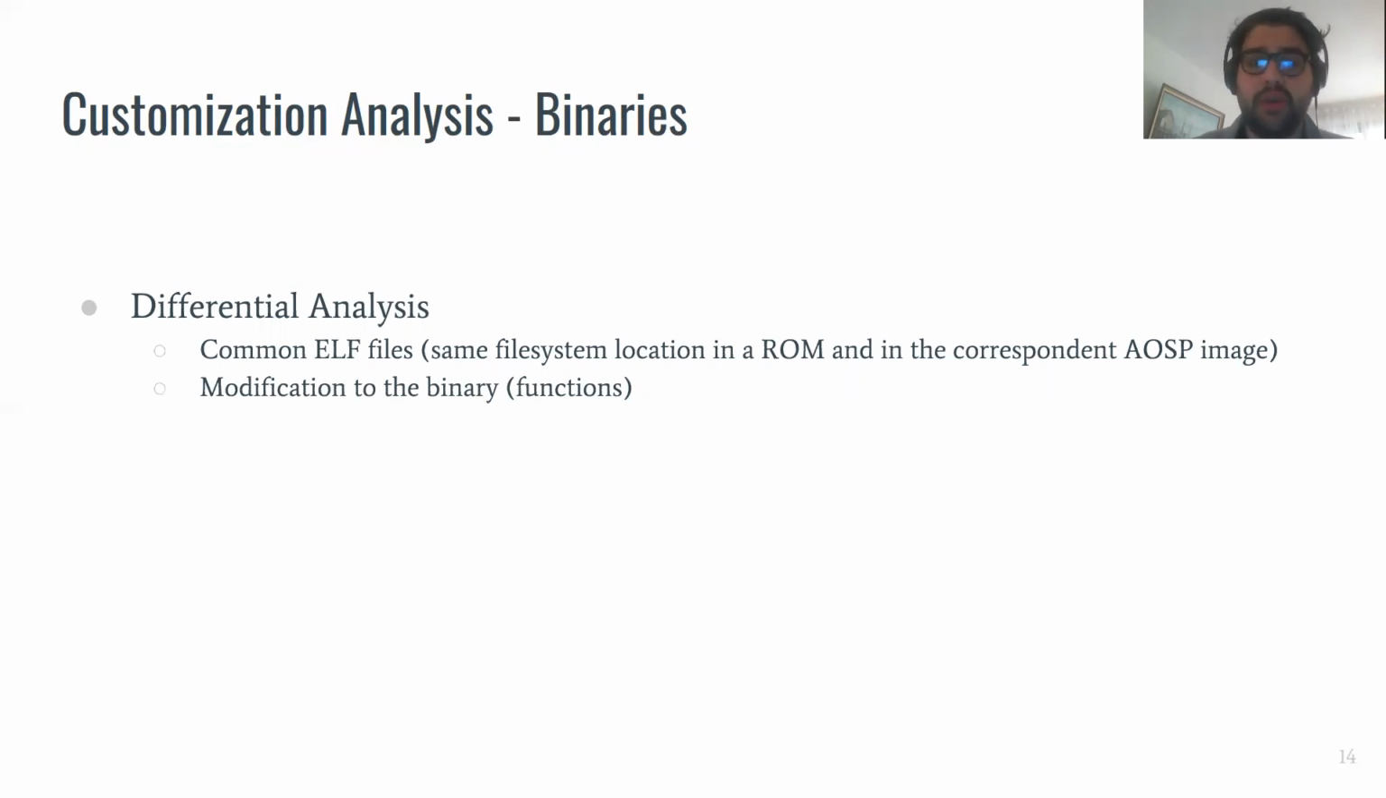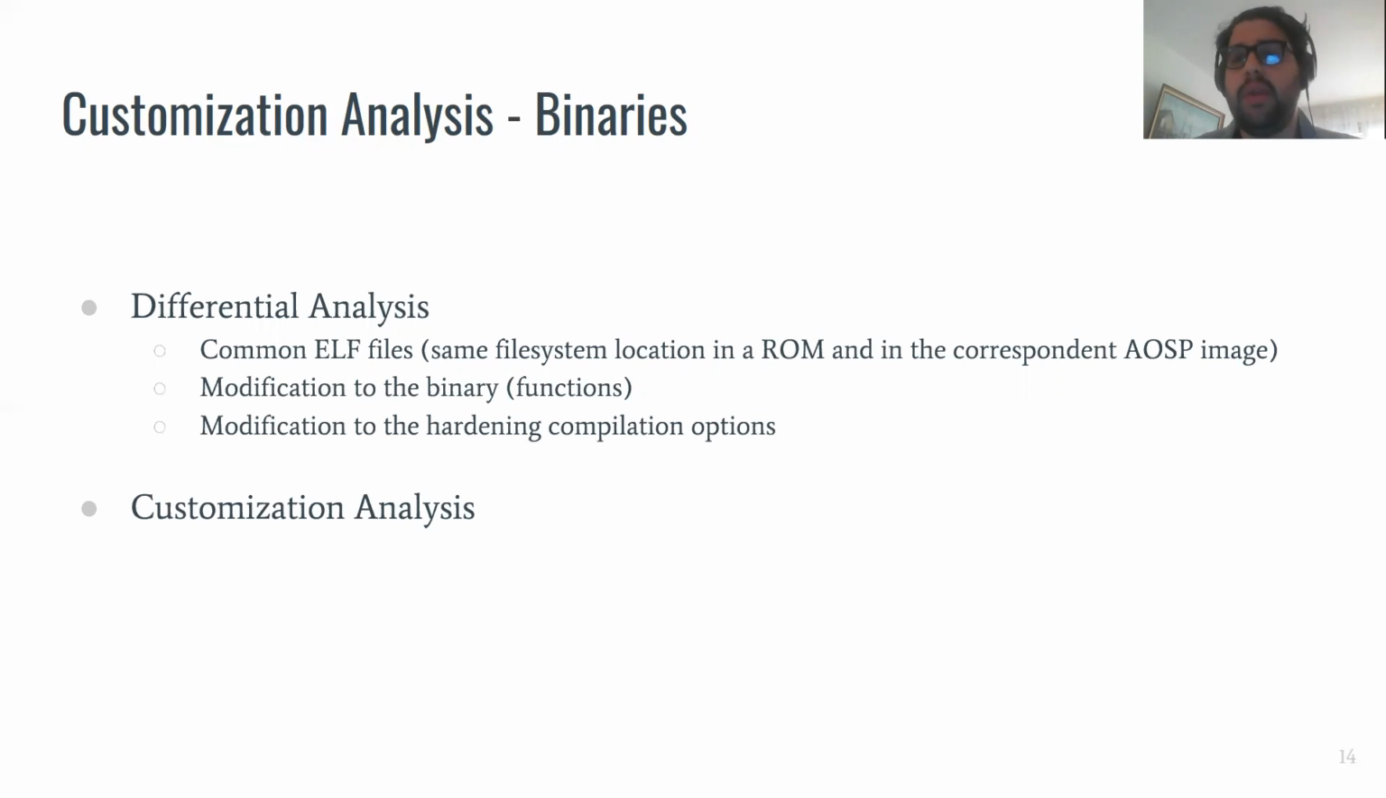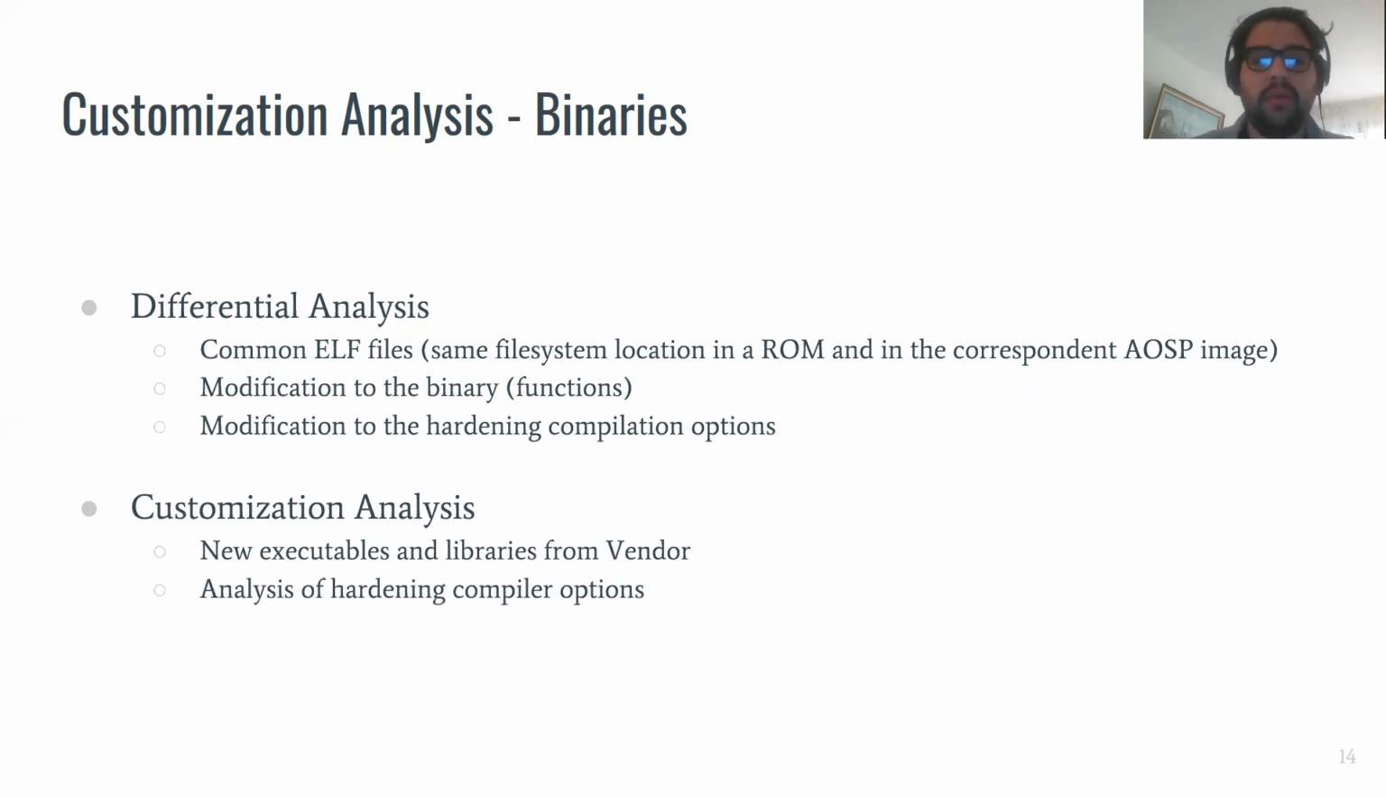The first type of modification we want to analyze relates to the modification of the binaries, for example, if some functions are added or removed, but it is also very interesting to see how these binaries were modified in terms of hardening compilation features used by the vendor. Once the differential analysis is done, we can perform an additional customization analysis, where this time we only focus on the new executables and libraries that are added by the vendor. And we decided to focus our attention only on the analysis of the hardening compiler options at this stage.